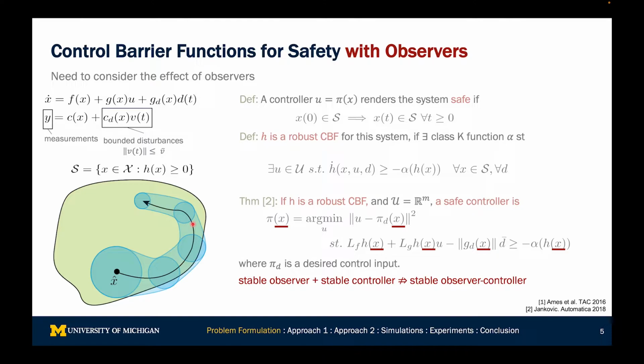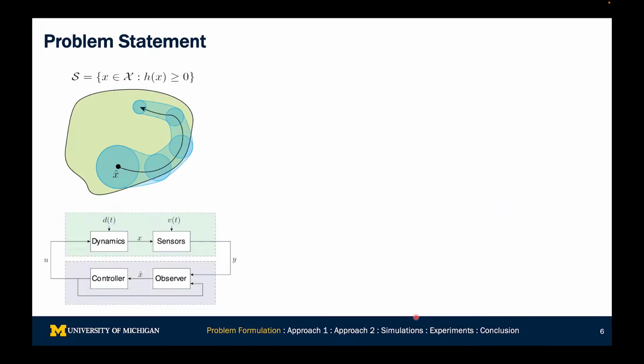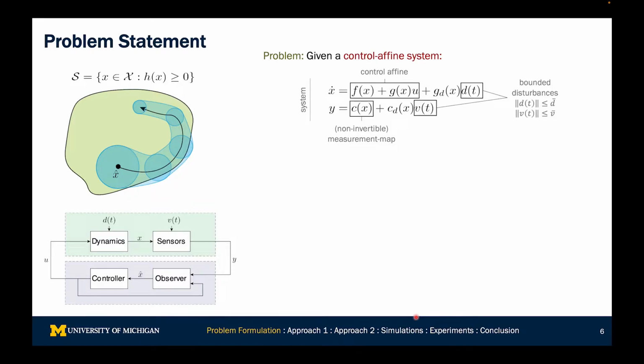As is normal with classical linear systems theory, even if you have a stable observer and a stable controller, that doesn't mean you have a stable observer controller. Similarly, in the context of safety, even if you have a stable observer and a safe controller, that doesn't mean you have a safe observer controller. And this is the main focus of this paper, trying to develop these observer controllers. Let's put it a little bit more formally.